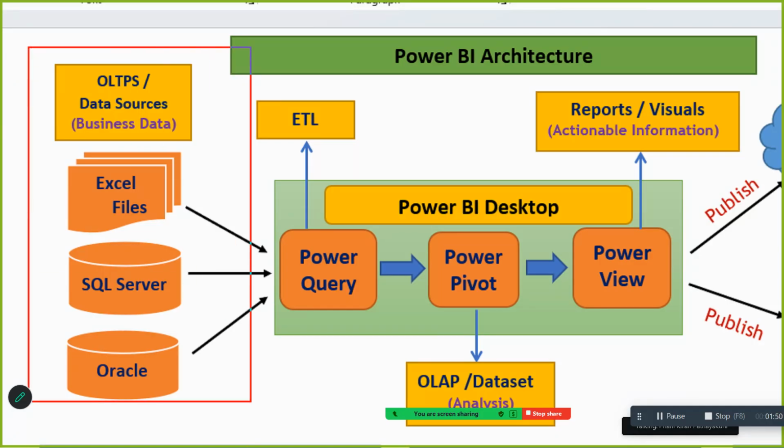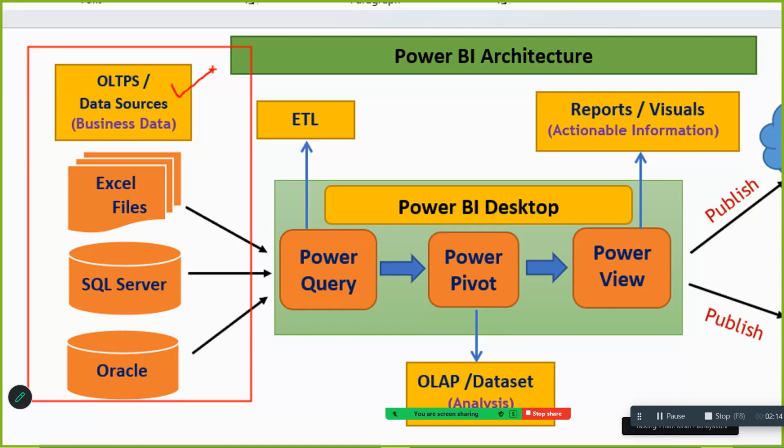We have these OLTPs. OLTPs are nothing but data sources. Now there are different businesses that want to store their real-time data in Excel files, CSV files, Oracle database, SQL Server database, and different places.